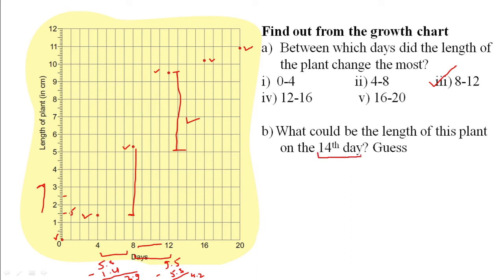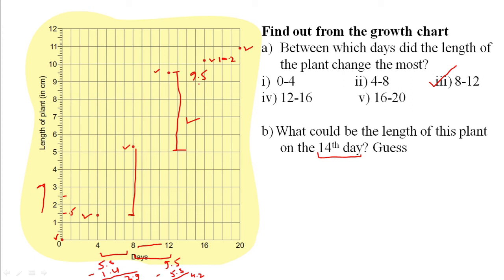On 14th day, we do not have the length of the plant. Amit hasn't marked, but we can guess. On 12th day, it is 9.5. On 12th day, you can see it is 9.5. And on 16th day, it is 10.2. So on 14th day, it will be something between 9.5 to 10.2. Okay. It cannot be more than or equal to 10.2. It cannot be less than 9.5.